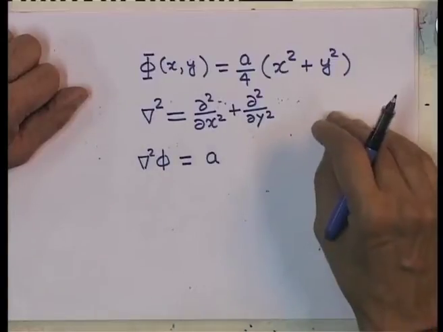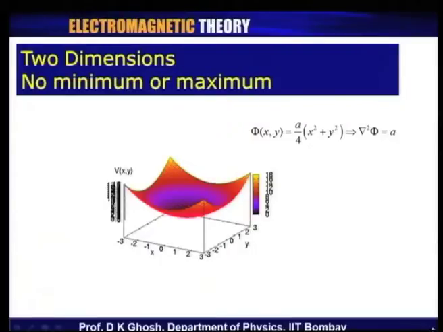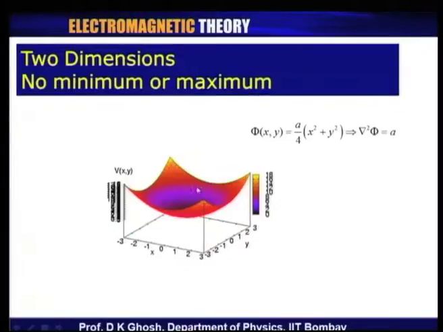Now, this solution, if you plot it, here is a GNU plot of the function, you notice this function looks like a cup, and so there is a minimum at the point x equal to 0, y equal to 0, and that is very obvious, because this is a positive function everywhere, and since the function is positive, its absolute minimum value can be 0. So, once you are at the bottom, then of course, the value of the function has to rise no matter which direction you go to. So, this is a function with a minimum.